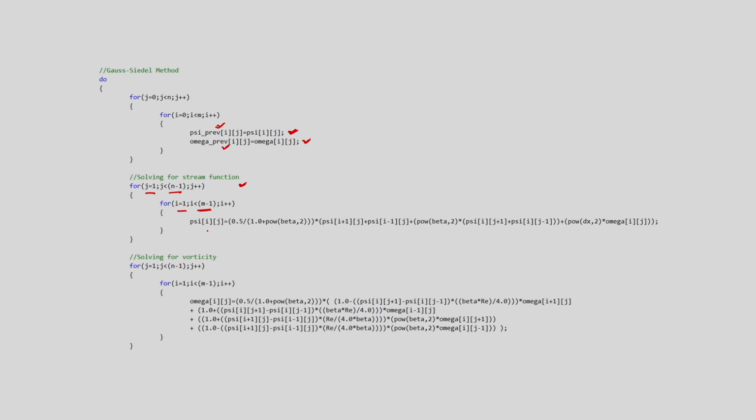If you remember, we have the discretized equation: psi i j is equal to 1 by 2 into 1 plus beta square, times psi i plus 1 j plus psi i minus 1 j plus beta square psi i j plus 1 plus psi i j minus 1, plus delta x square omega i j.